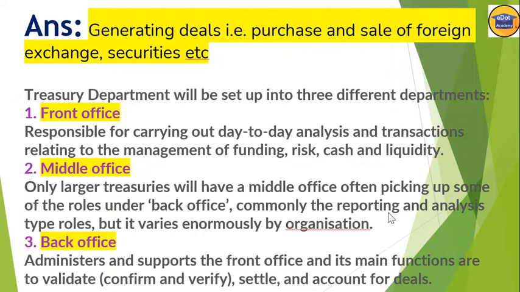Okay, now what is the function of the back office? Administration. That means back office administers and supports the front office, and its main functions are to validate, confirm, verify, settle and account for deals.